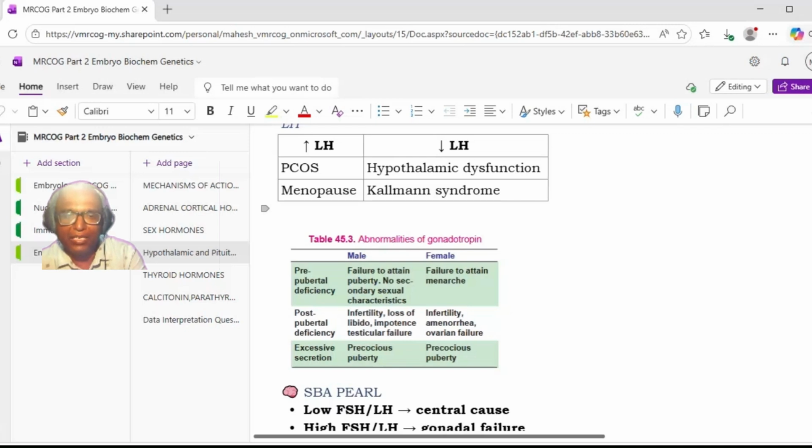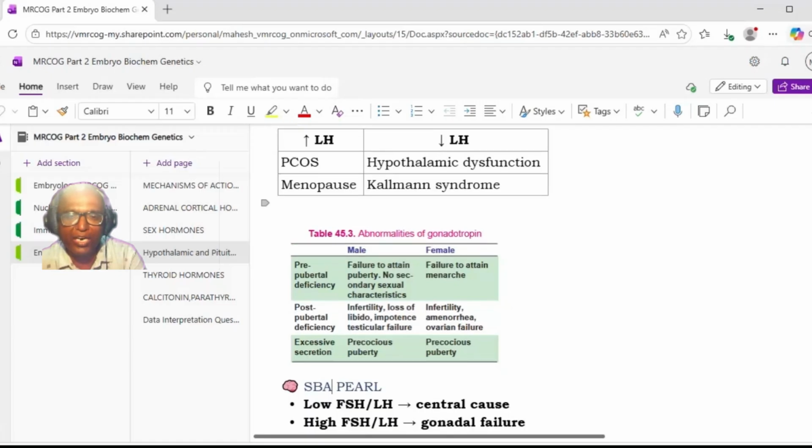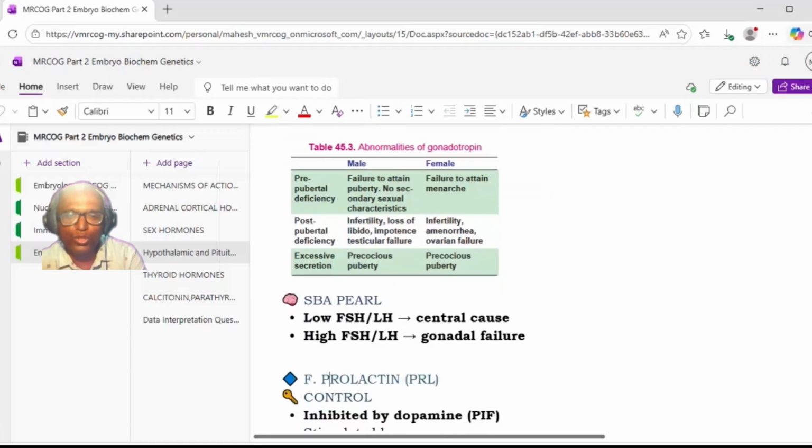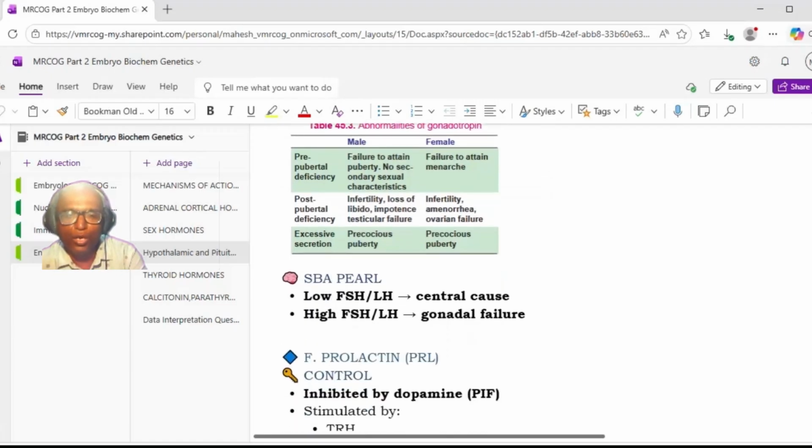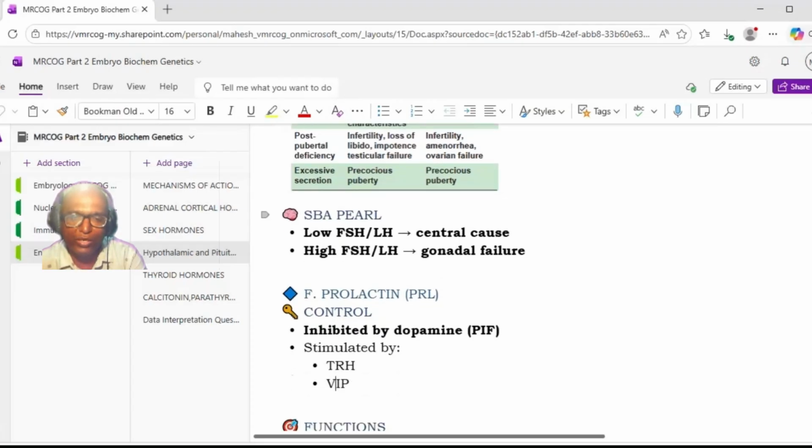While in females, if there is a prepubertal deficiency, that will lead to the failure to attain the menarche. Patient may present as a primary amenorrhea. And if it is post-pubertal deficiency, it will lead to infertility, amenorrhea, ovarian failure, etc. So from examination point of view, low FSH and low LH levels, we'll think about the central cause. If FSH and LH levels are high, we will think about gonadal failure.